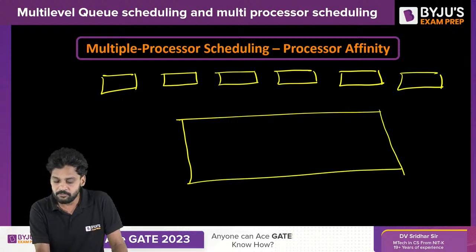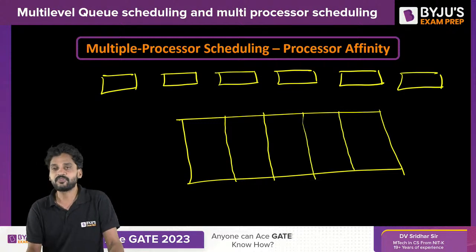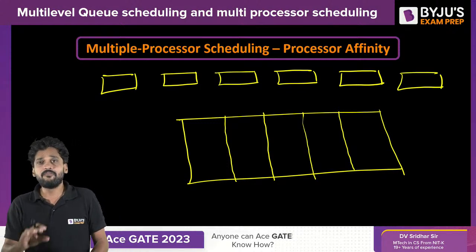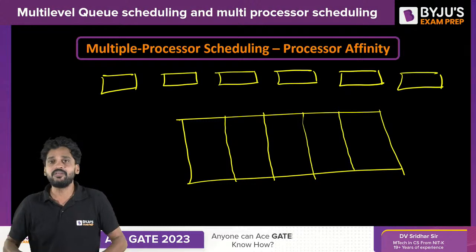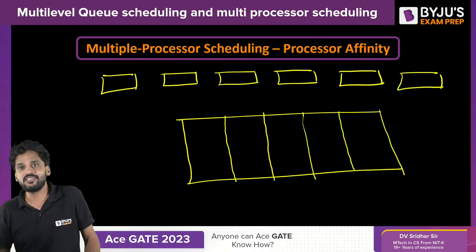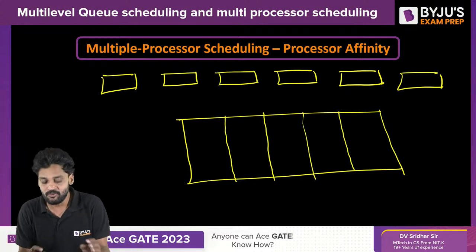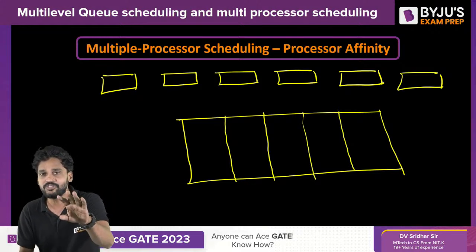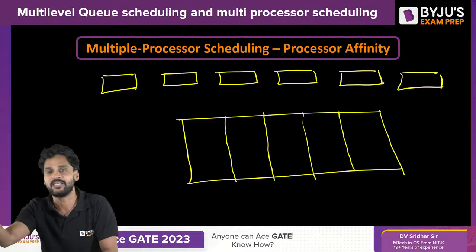Here, the main memory is divided. We don't have a single ready queue. We do have different ready queues. Let us understand. When we have different ready queues, there will be one more problem. This problem is even more catastrophic than the previous problem we discussed. What is this problem? Understand. In order to understand, please just listen to me carefully. You don't need to write anything.